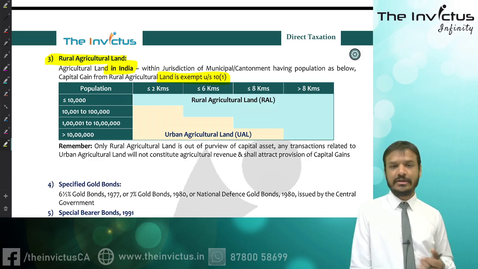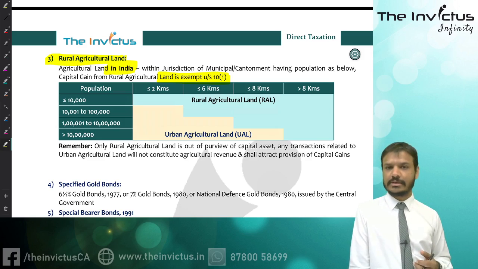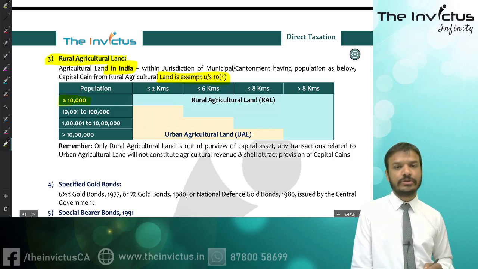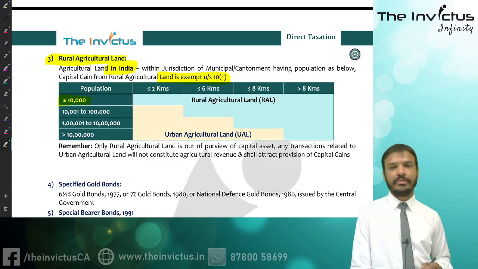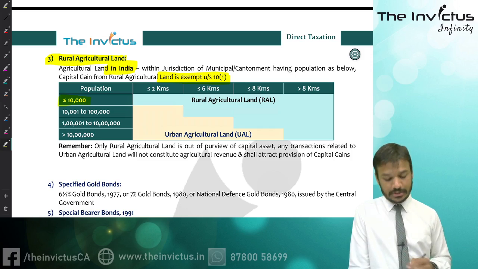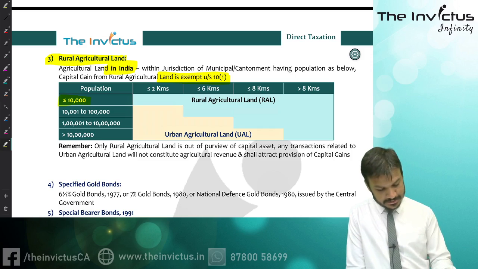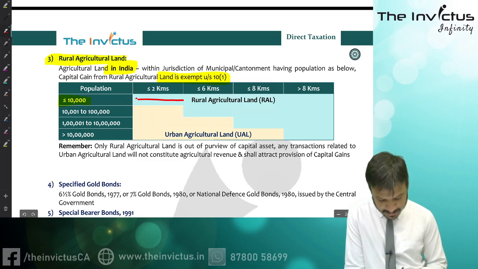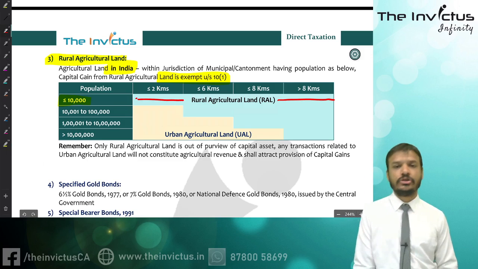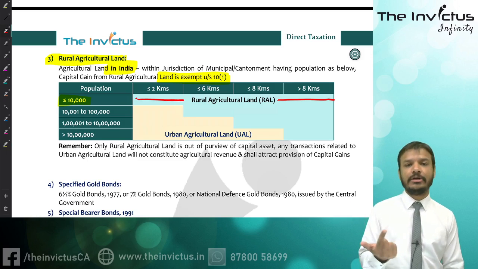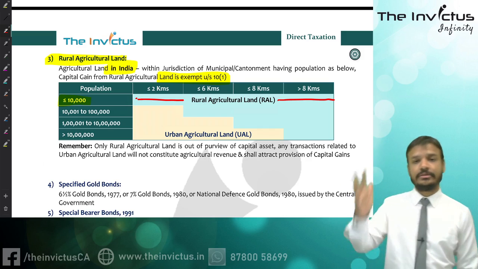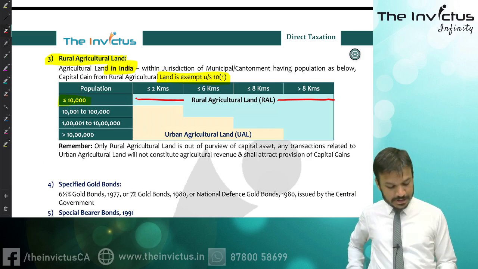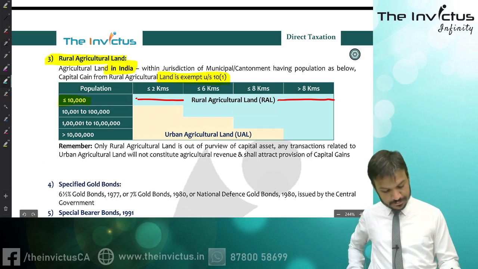Once again, every 10 years they are having that census calculation, right? So if the population is less than 10,000, if any municipality or cantonment has a population less than 10,000, then in that case this particular area is what? Rural agricultural land. So any land connected with that particular cantonment or municipality will be rural agricultural land.